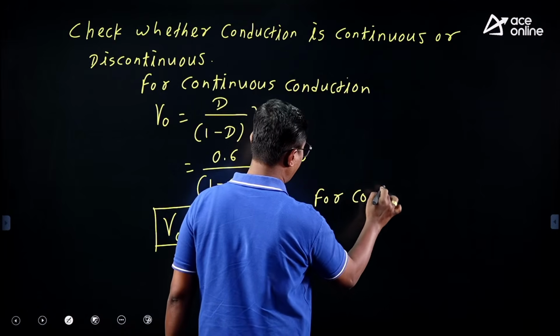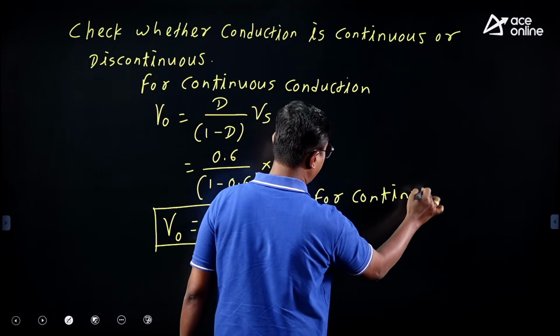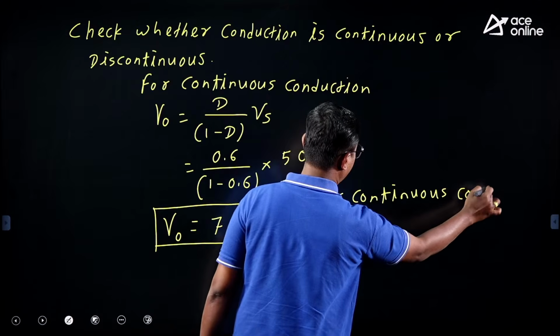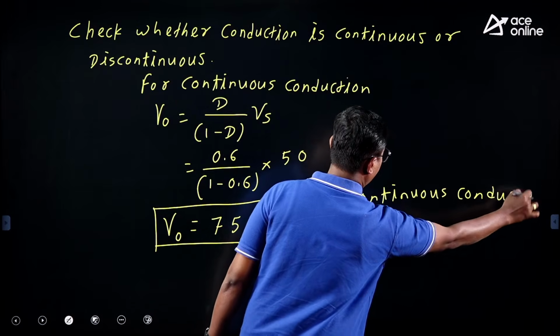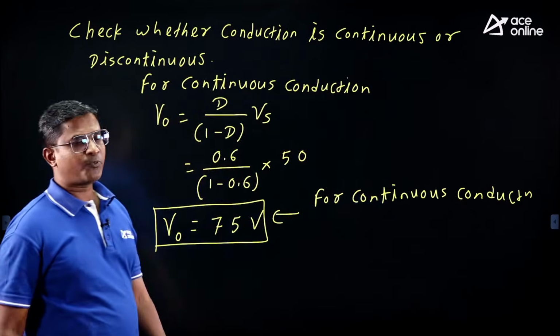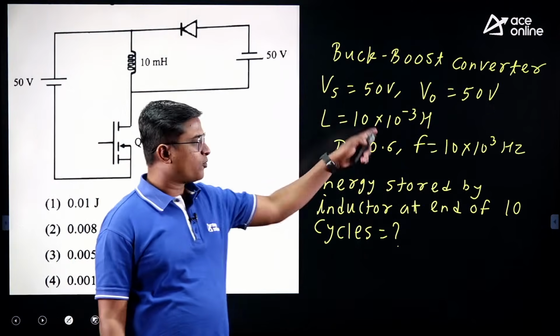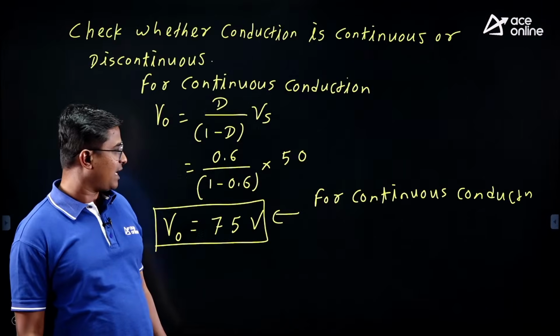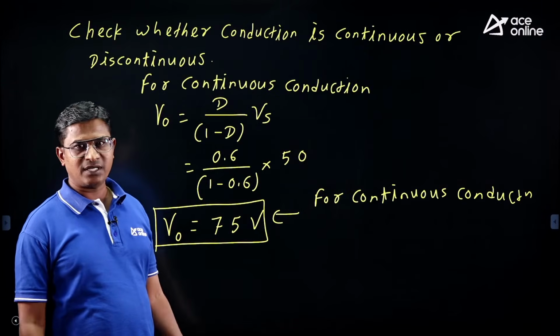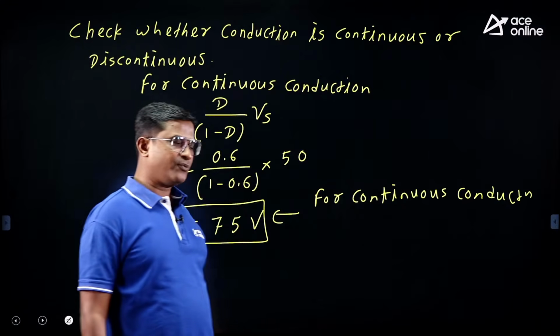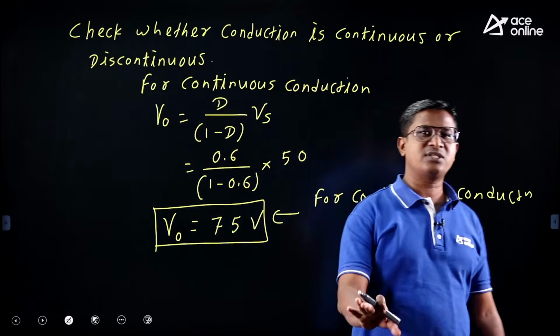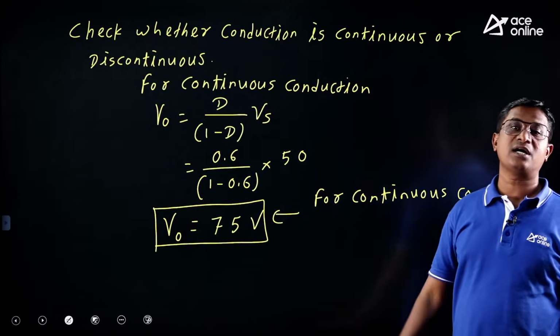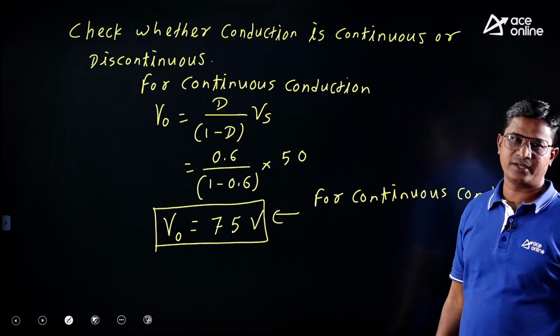This is for continuous conduction. But what is the output voltage they have given? They have given output voltage as 50 volt. Now tell me, the given output voltage is less than the output voltage of continuous conduction, right? So here can we say that the conduction is neither continuous nor discontinuous, it is an unstable operation. Please understand it.